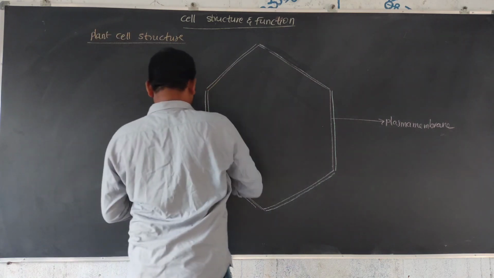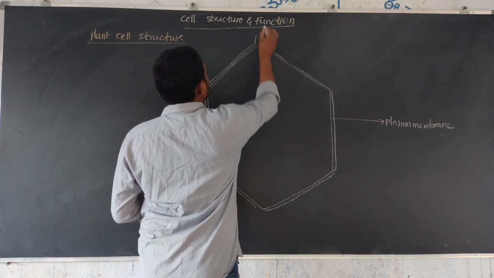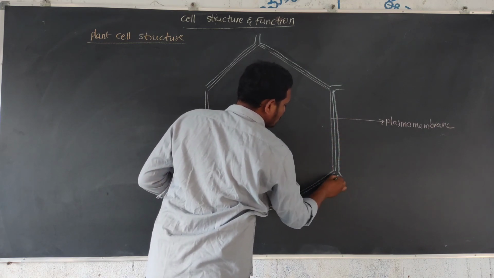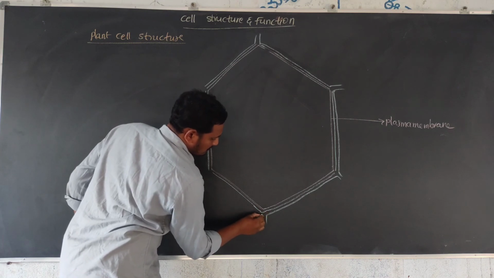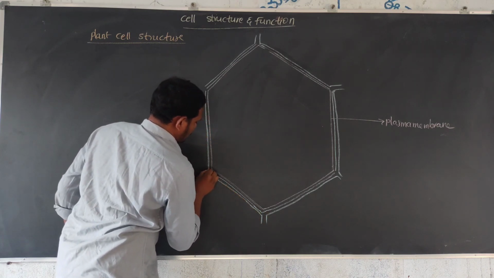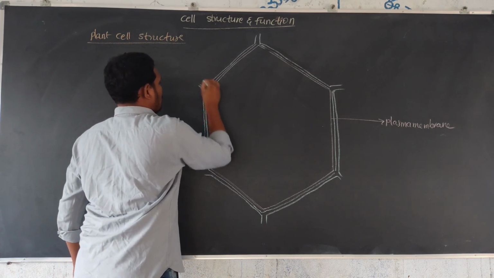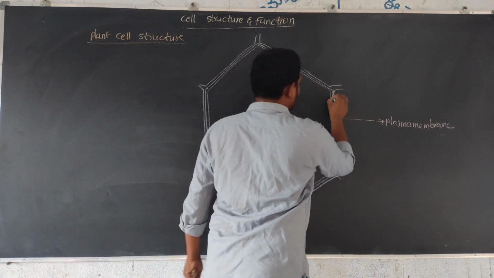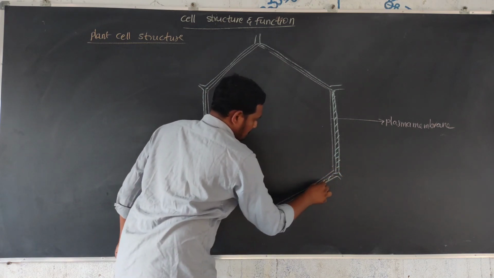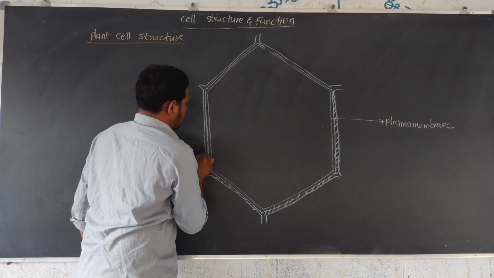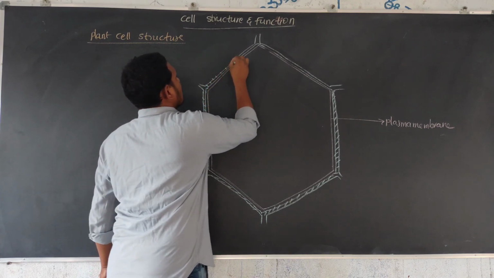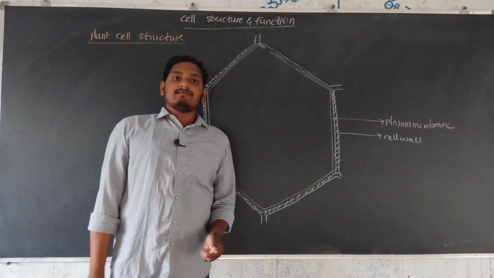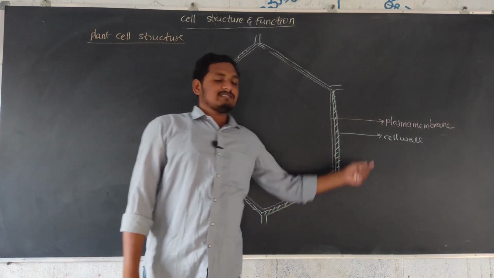So this is the cell wall. The cell wall is a characteristic feature of the plant cell, because the cell wall is absent in the animal cell and present only in the plant cell.